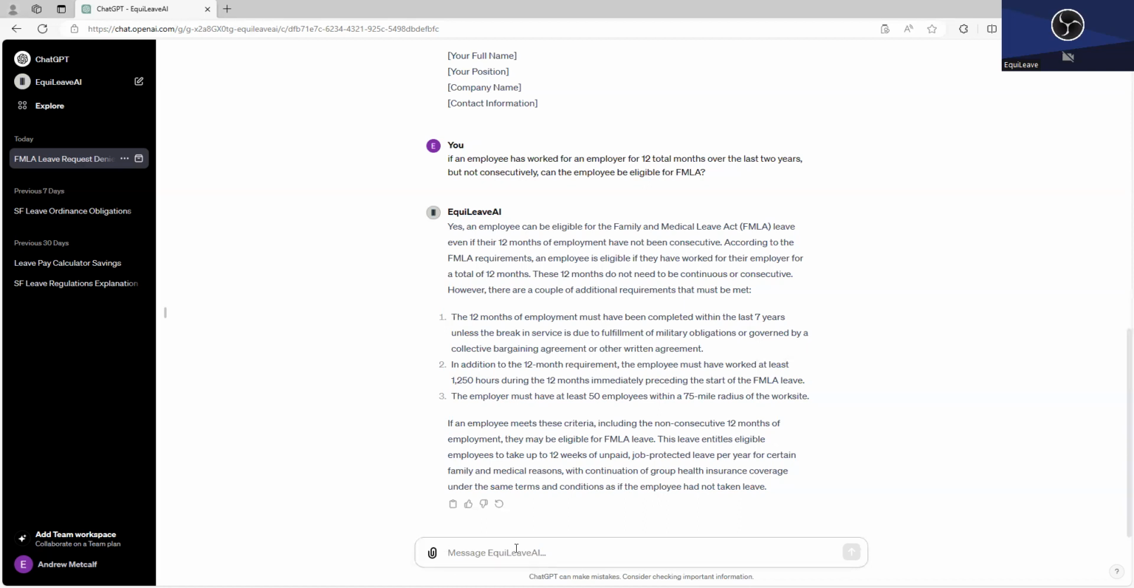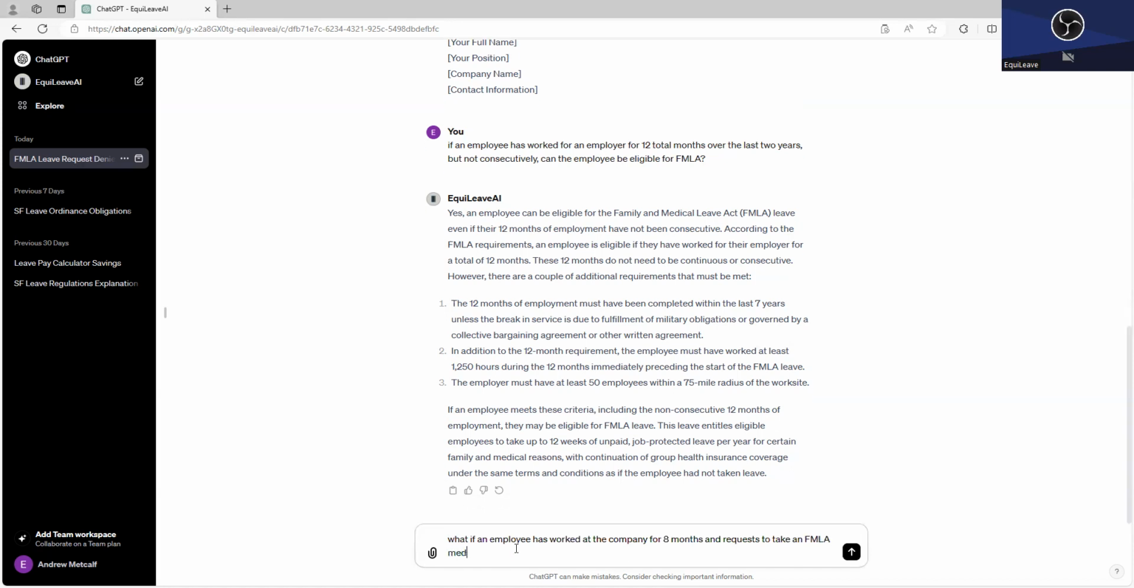Let's stick with that employee who hasn't worked with the company for an entire year. So, as you know, if an employee hasn't worked for 12 months yet, they're probably not going to be eligible for FMLA. And we just kind of dove into that 12-month requirement a bit. What if we asked ChatGPT, or EquiLeaveAI, what if an employee has worked at the company for 8 months and requests to take an FMLA medical leave